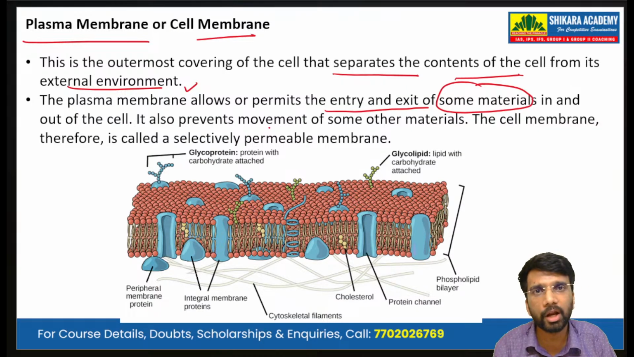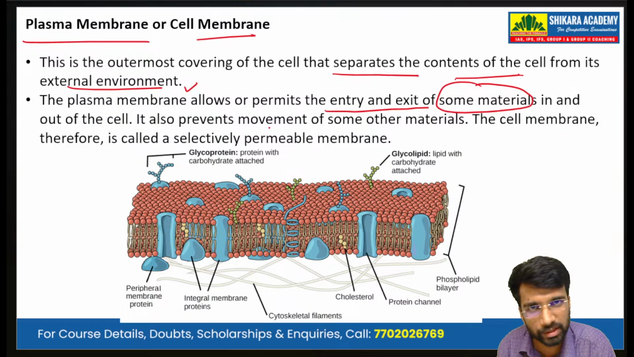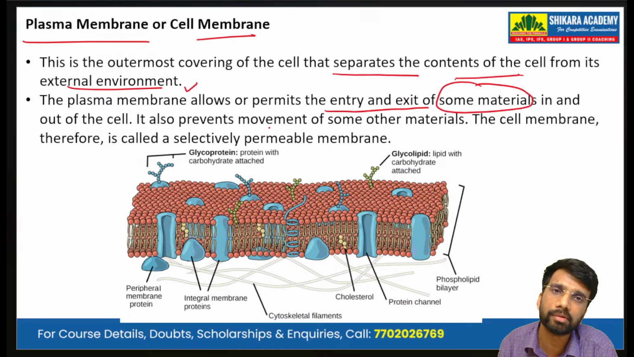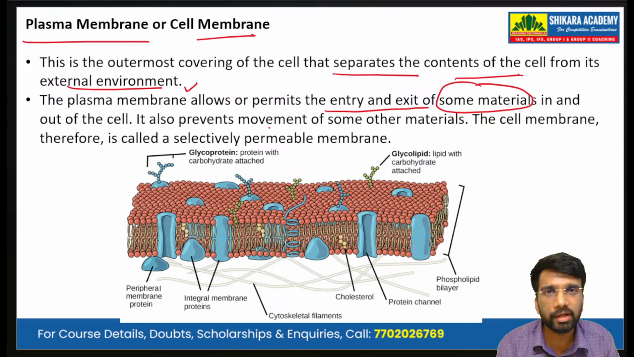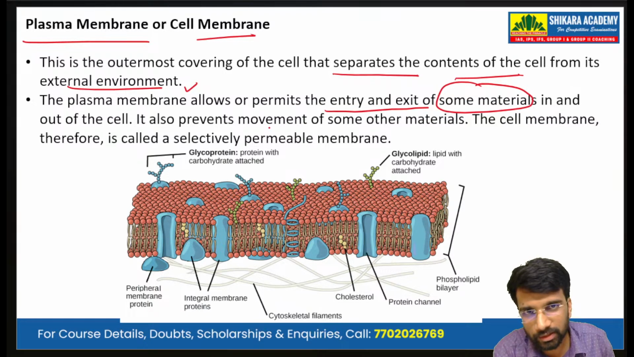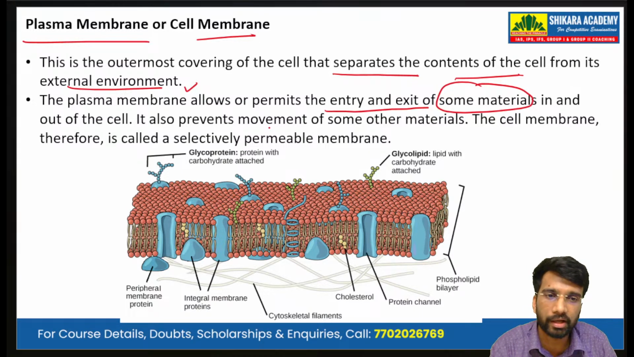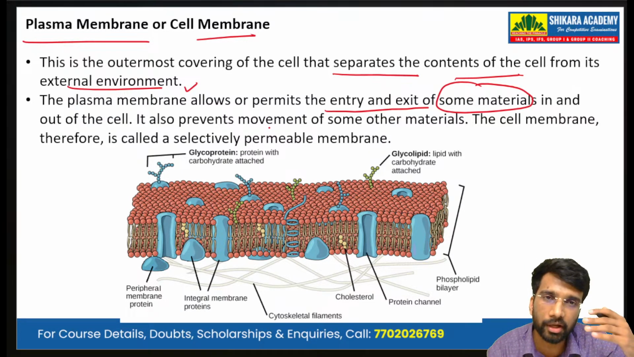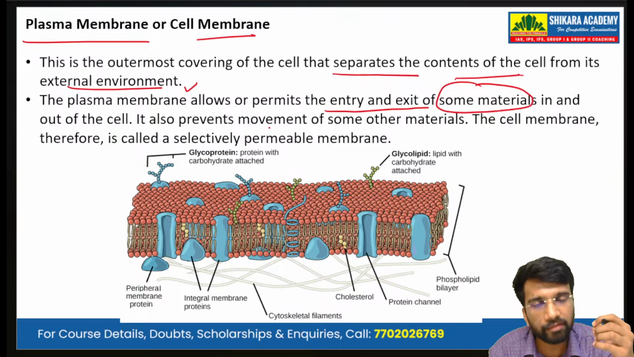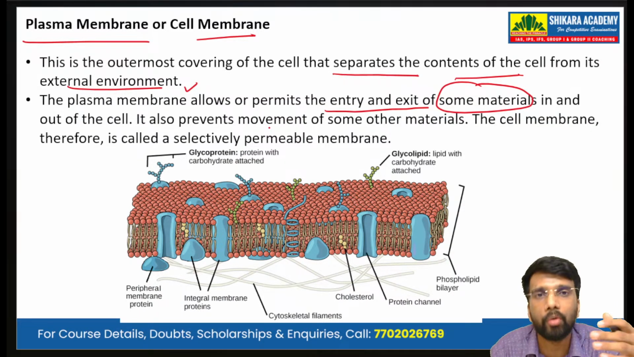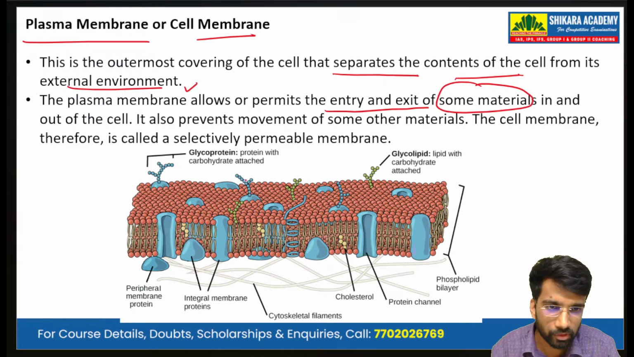It is selectively allowing certain substances to enter the cell. It is also selectively not allowing certain substances to enter, to keep them outside, and it is also selectively permeable for the substances that are going out of the cell. So it will allow certain substances to go out of the cell or to move inside the cell. So this is also known as the selectively permeable membrane.